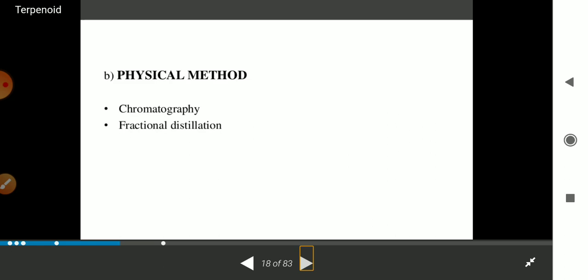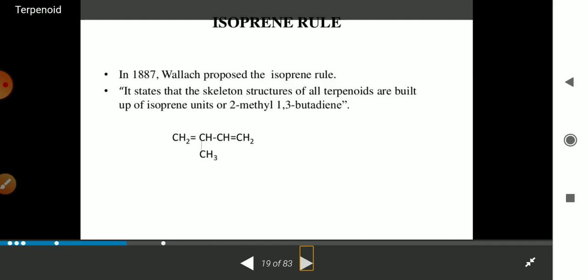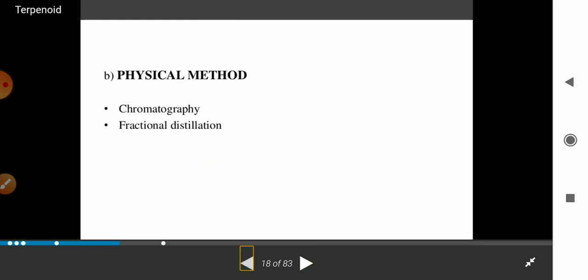The last one is a physical method. It can be done by chromatography as well as fractional distillation. So this is all about the isolation of terpenoids.